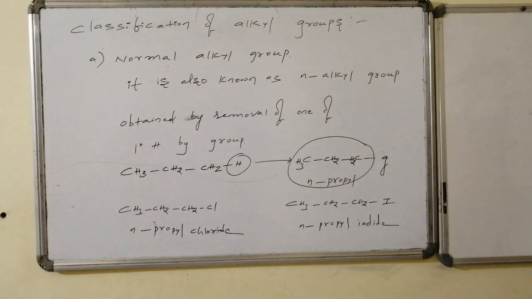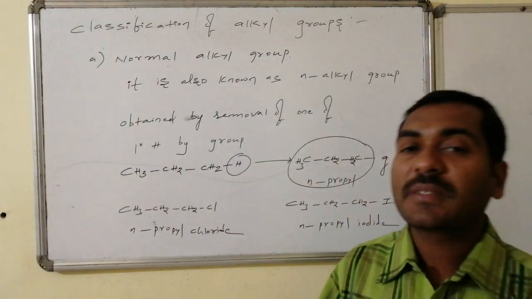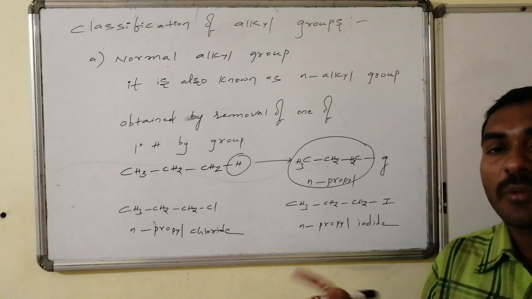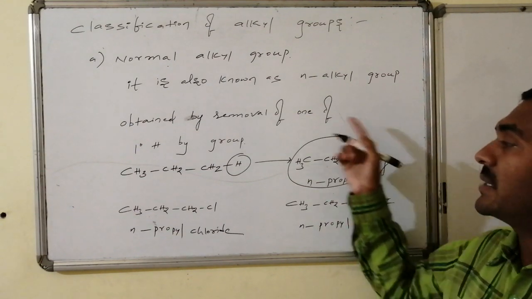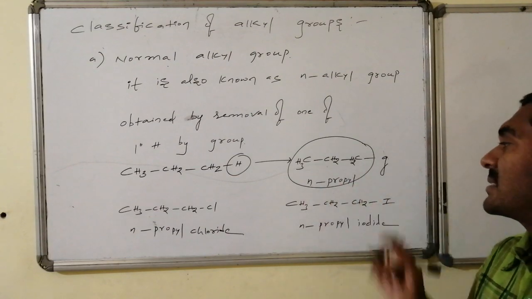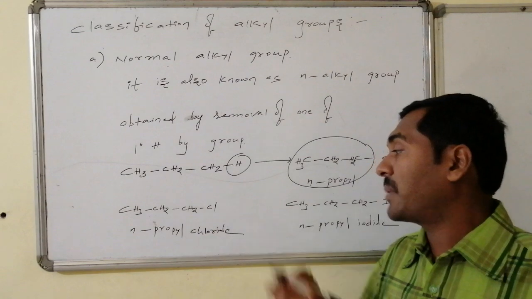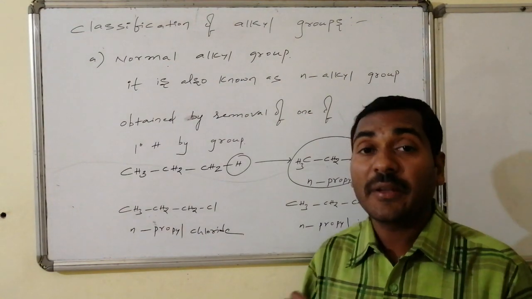The next case is the three carbon containing alkane system, that is the propane system. If one of the primary carbon-hydrogen bonds is replaced by the group, the remaining incomplete portion is said to be the n-propyl group. If it is chlorine, n-propyl chloride. If it is iodine, that is known as n-propyl iodide.